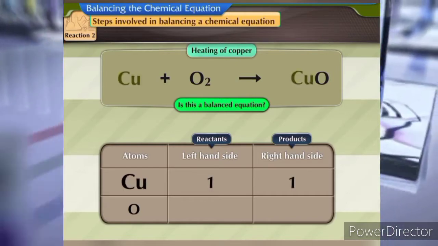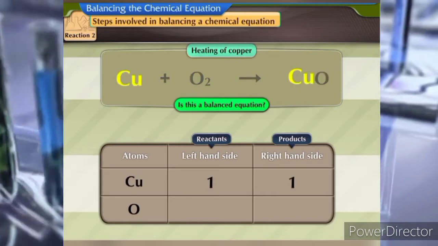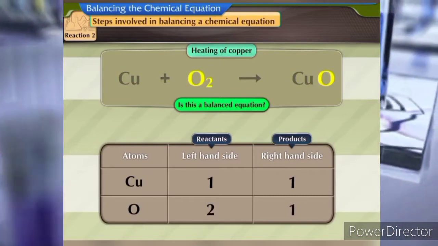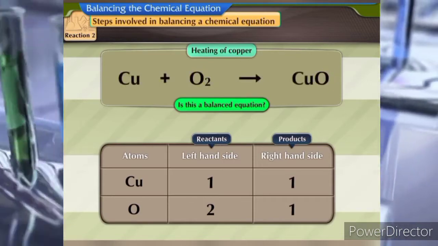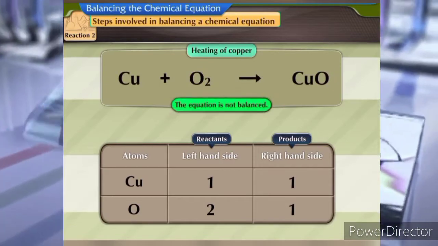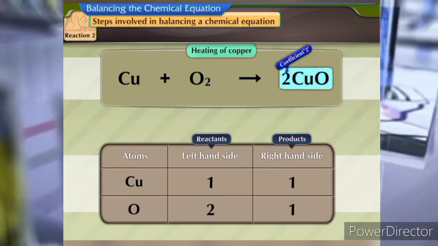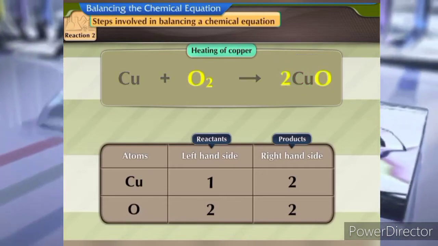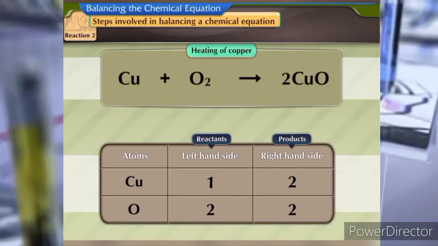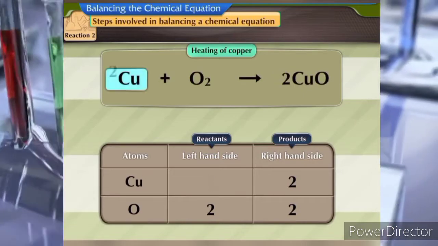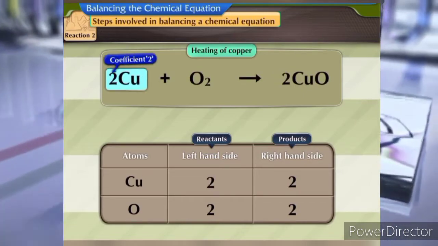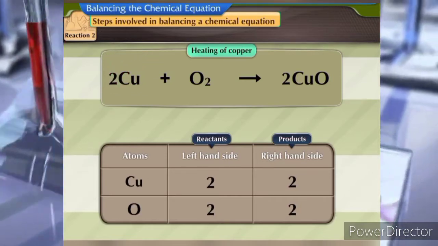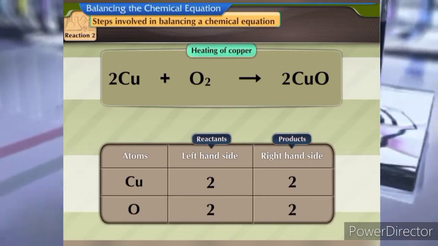The number of copper atoms on the left-hand side and the right-hand side are equal. There are 2 oxygen atoms on the left-hand side and 1 on the right-hand side. The equation is not balanced. If we put a coefficient 2 for the copper oxide molecule, the number of oxygen atoms are balanced, but not the number of copper atoms. Put a coefficient 2 for the Cu atoms on the left-hand side. There are 2 copper atoms and 2 oxygen atoms on either side of the equation.